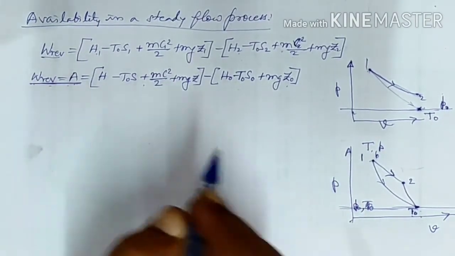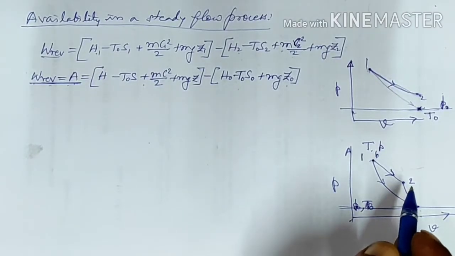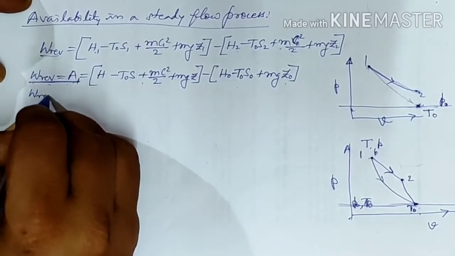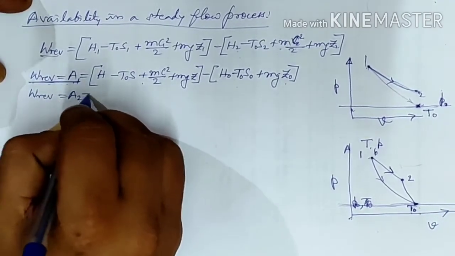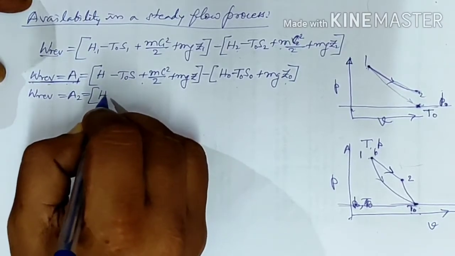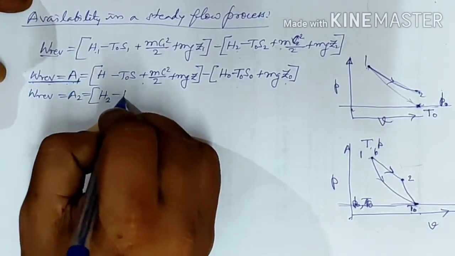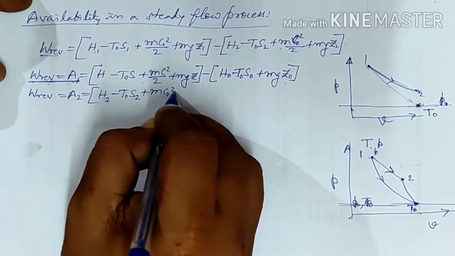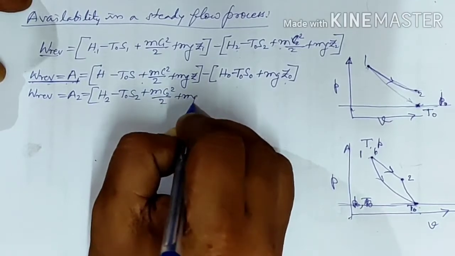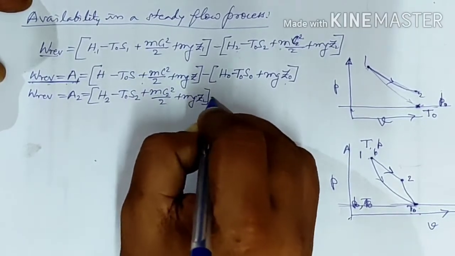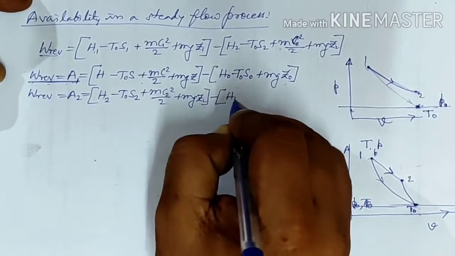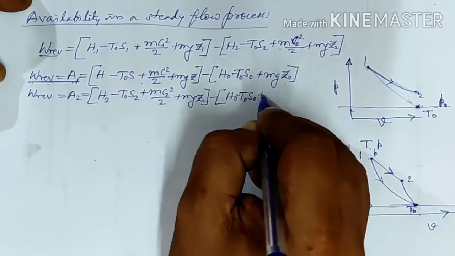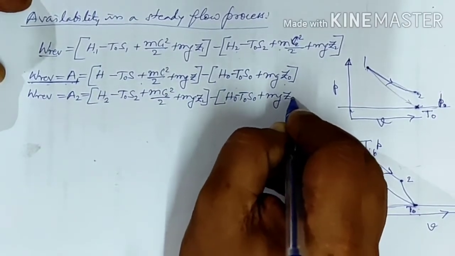Similarly, if we wish to find out the availability at point 2, then W reversible for point 2 will be equal to H2 minus T0 S2 plus mC2 square by 2 plus mgz2, minus, again the dead state we are going to reach, H0 minus T0 S0 plus mgz0.